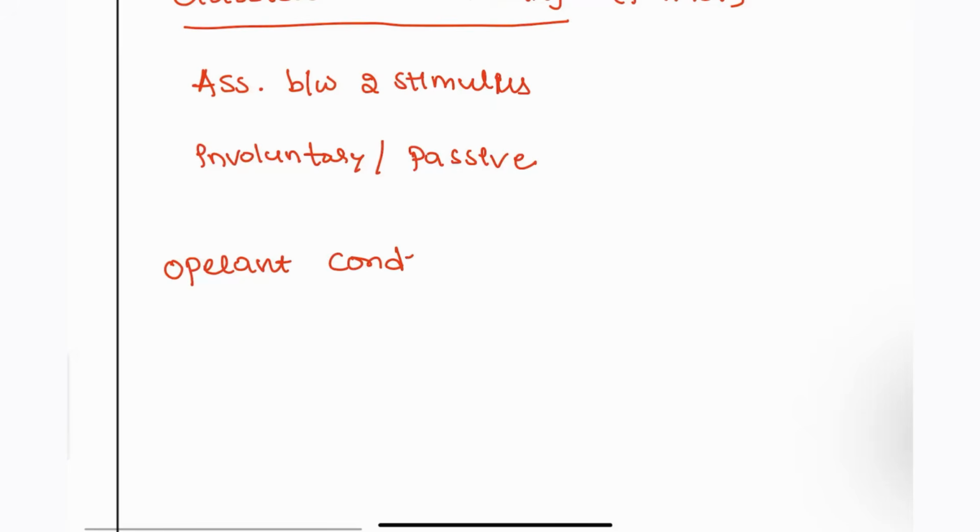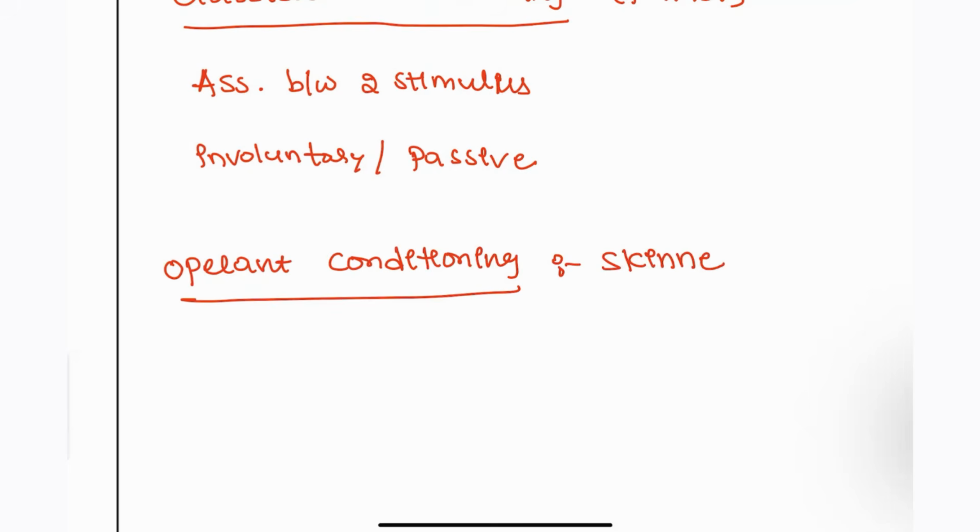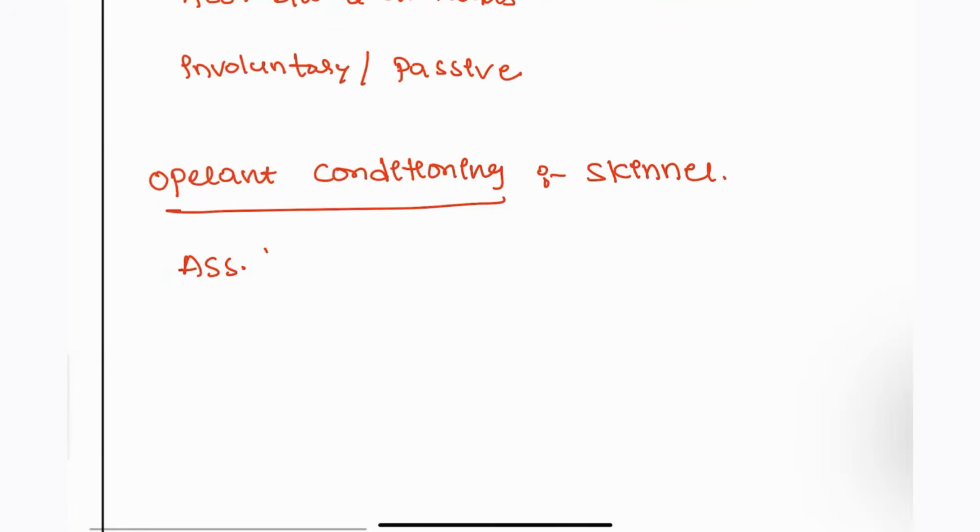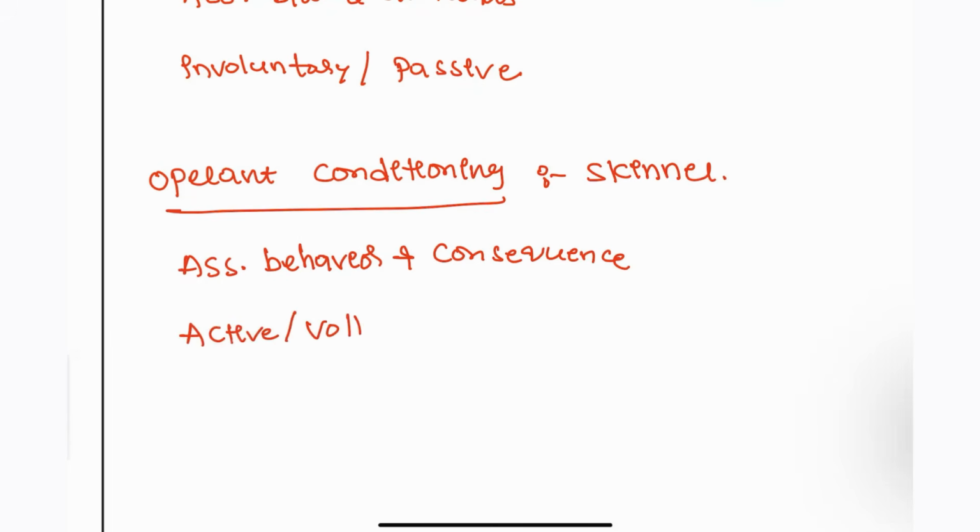Next, operant conditioning. Operant conditioning was given by the scientist Skinner. Skinner says that the association is between behavior and consequences. Whatever you do is going to come back. So it is active and voluntary.